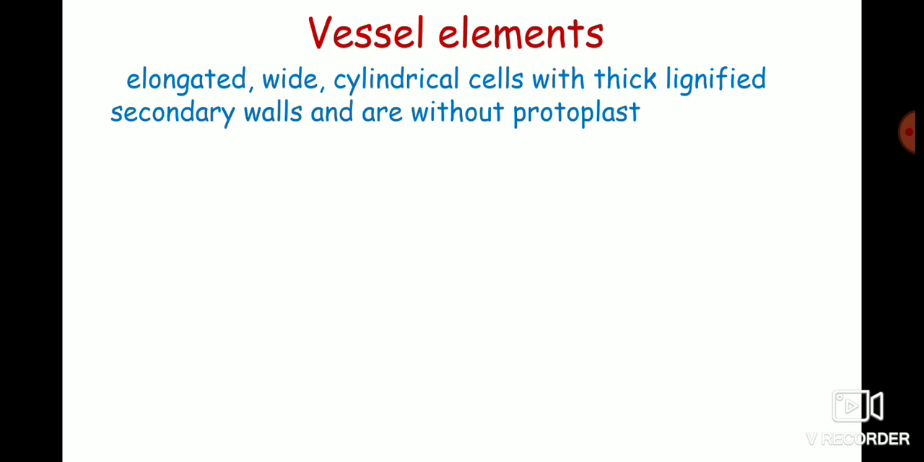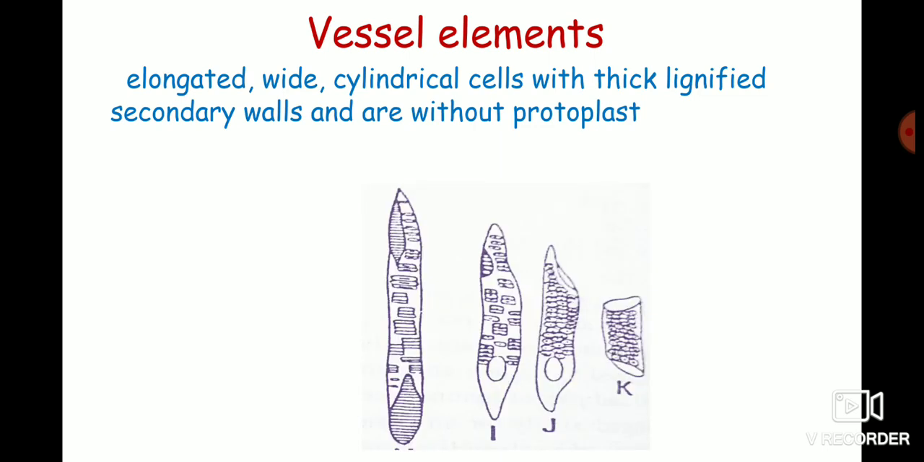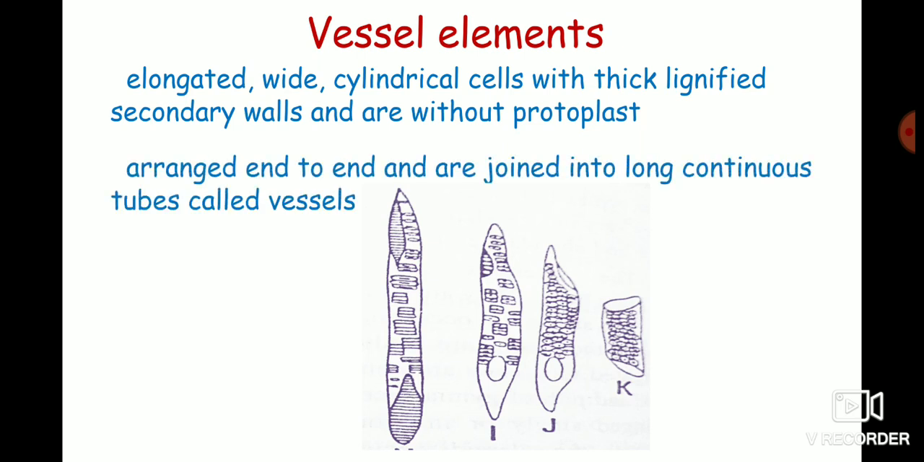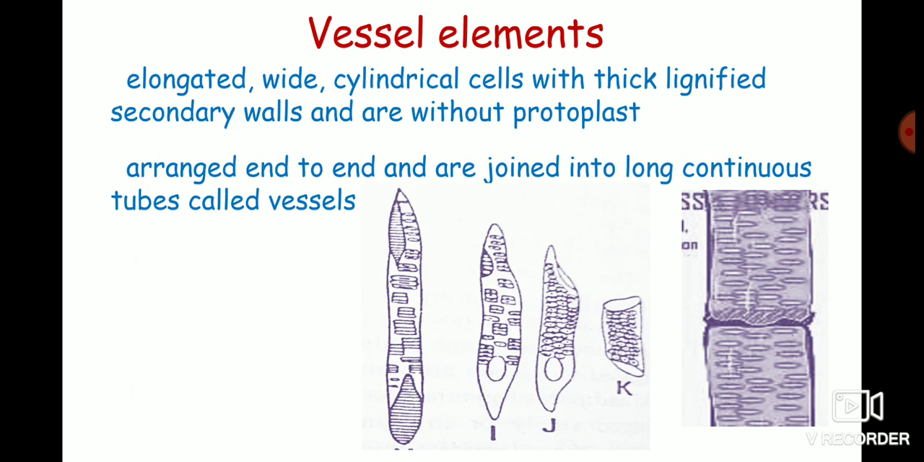The vessel elements are elongated, wide, cylindrical cells with lignified secondary walls, and they are without protoplasm. Means again the vessel elements are also non-living or dead cells. The vessel elements are arranged end to end and they are joined into long continuous tubes called vessels. So here you can see the two vessel elements joined end to end, and there is a continuous conduction of water without any hindrance in the vessel elements.